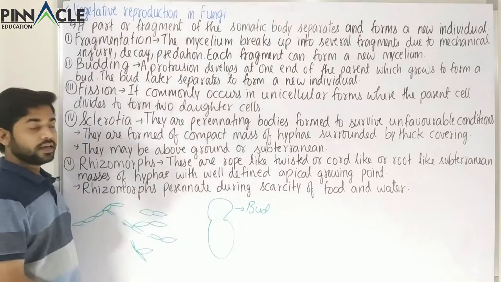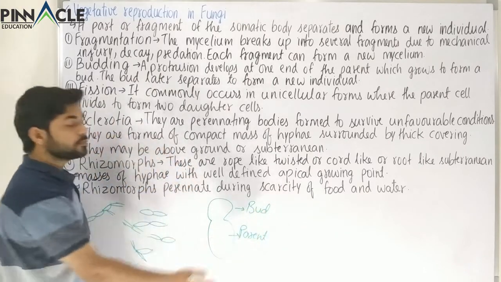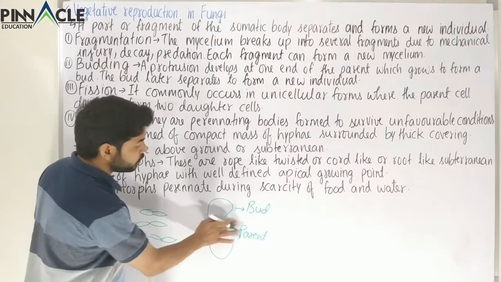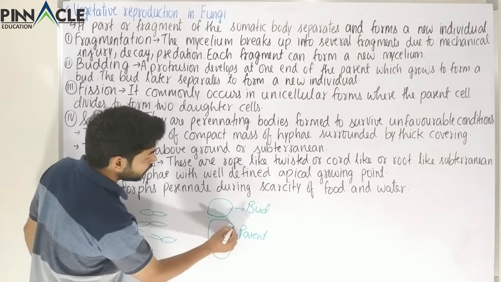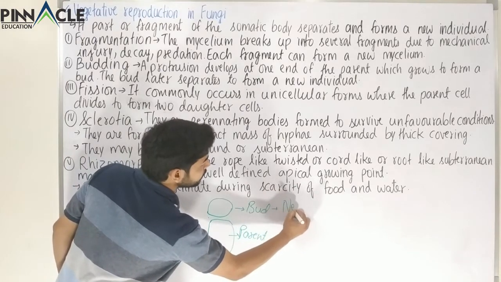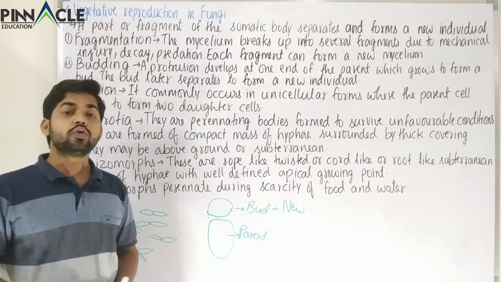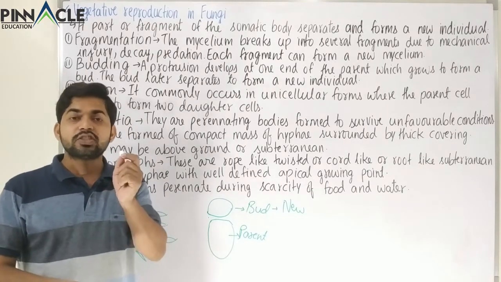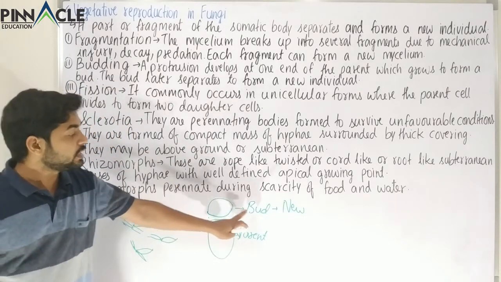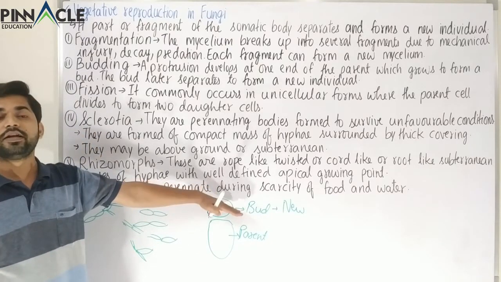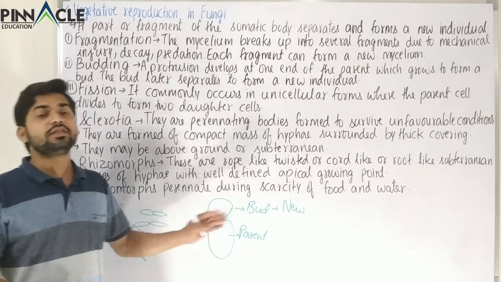So this is a bud and this is the parent. Now this bud will separate from the parent and form a new individual. So what will happen? This bud has separated from the parent and it forms a new mycelium. So it forms a new body, or we can say new mycelium. So the bud initially develops as a small protrusion, and that protrusion grows to form a bud, and that bud separates from the parent to form a new mycelium or a new fungi or a new individual. So this is what is budding.